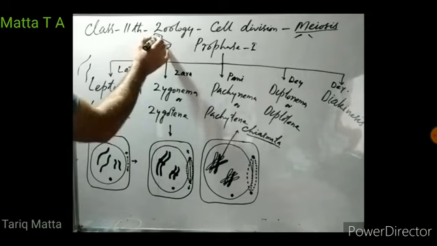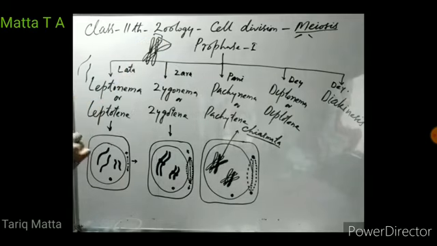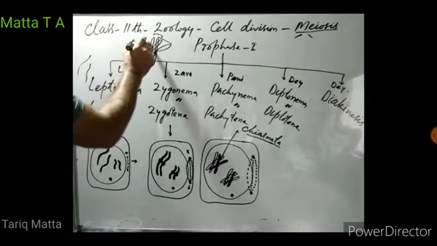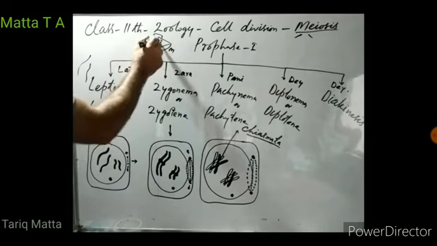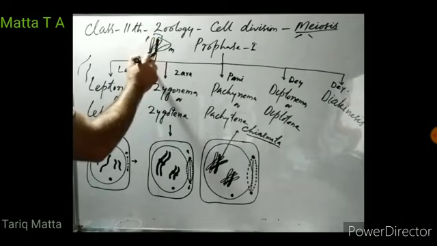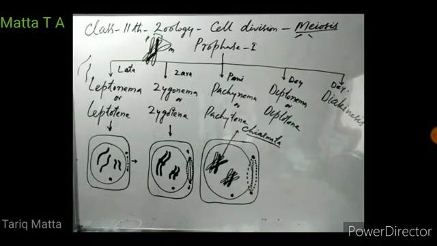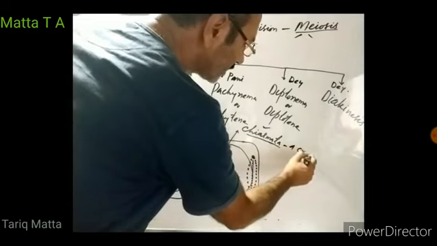One chromatid of this chromosome and one chromatid of the other chromosome cross over each other. Suppose this is the paternal chromosome and this is the maternal chromosome. The chromatids of these chromosomes pass over each other. The points where they cross over are known as chiasmata, meaning a cross.